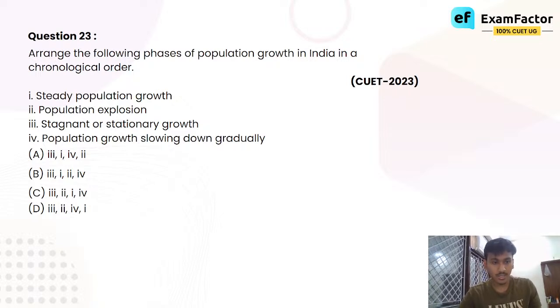And next we see population explosion. Why did it happen? Population explosion in India happened because the mortality rate had gone below the birth rate. What does that mean?